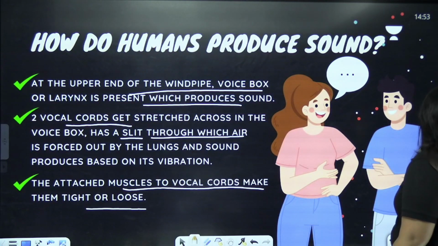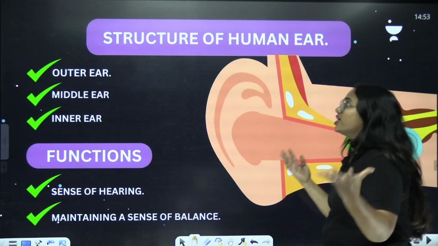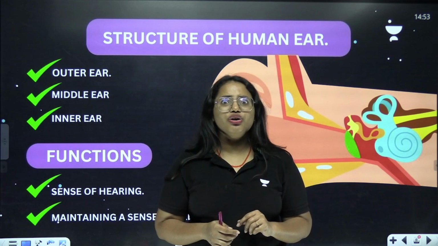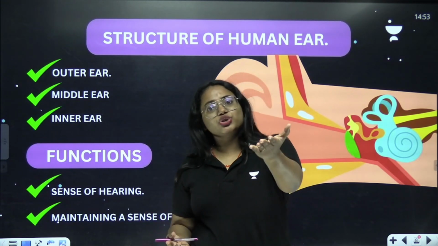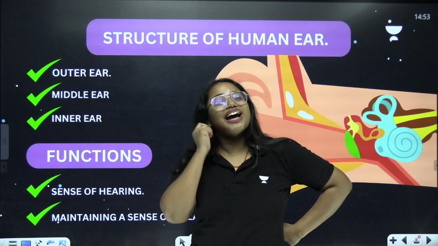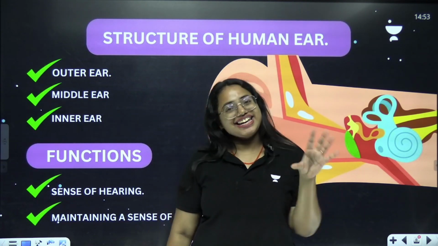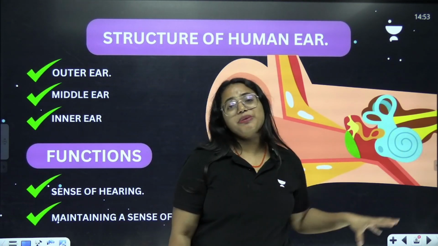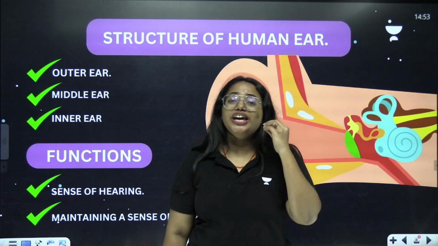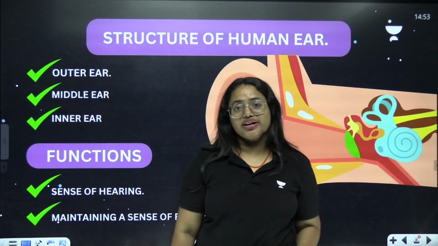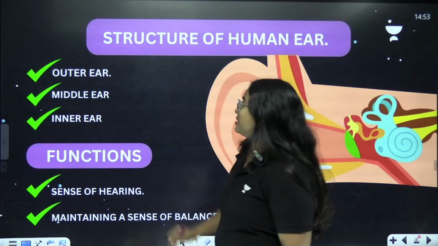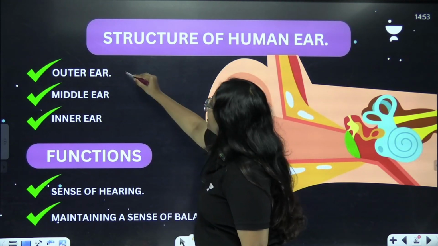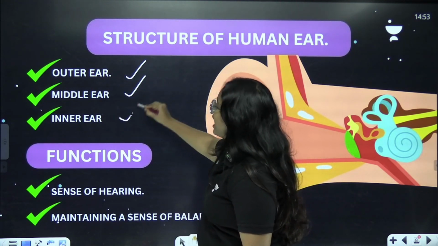And now what we are going to learn is all about the structure of the human ear. That's a very important one, right? I'm able to speak here, but you should listen to my class, right? For that, you need an ear, correct? Yes. The ear is very, very important in our day-to-day lives because we need the sense of hearing. When you look at this, it has mainly three parts. The structure of the human ear has the outer ear, middle ear and inner ear.